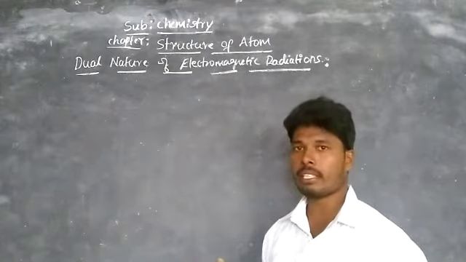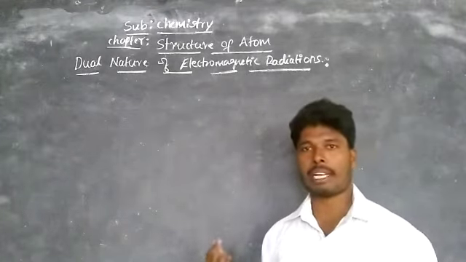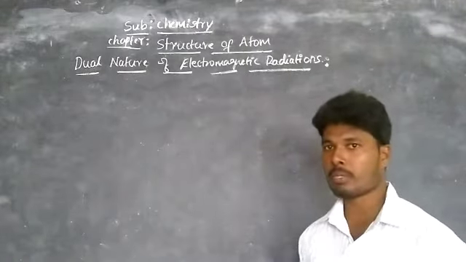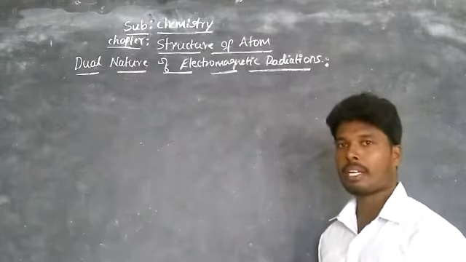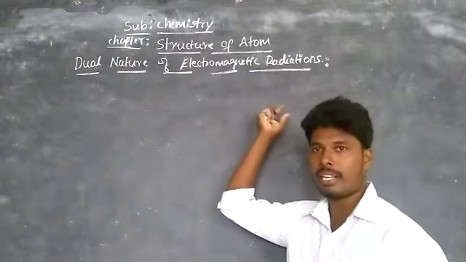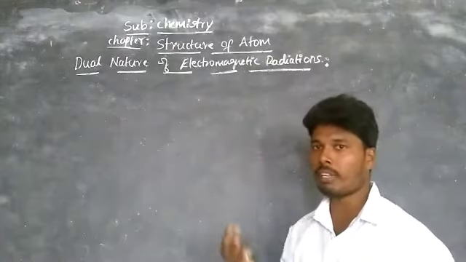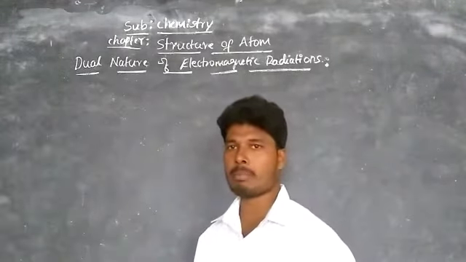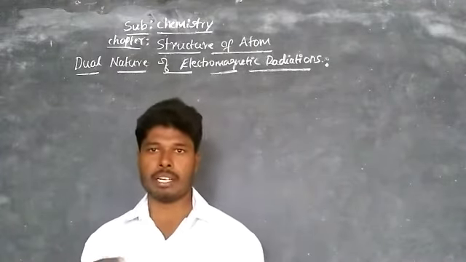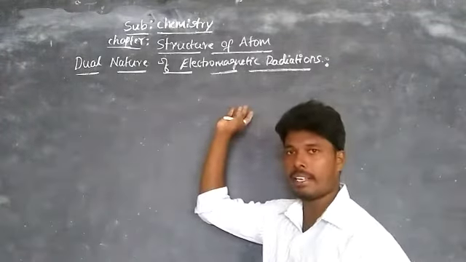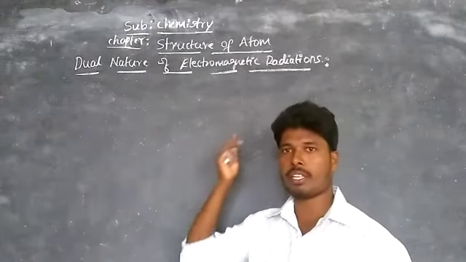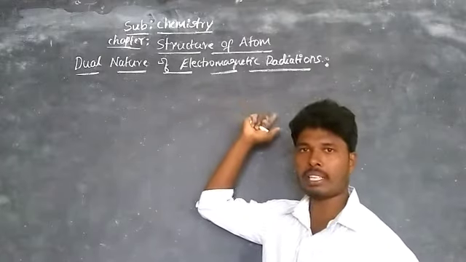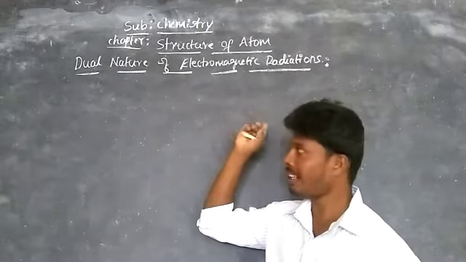Similarly, phenomena such as photoelectric effect, black body radiation, and atomic spectra of atoms are explained by particle nature of electromagnetic radiations. It means some phenomena are explained by wave nature and some other phenomena are explained by particle nature. Thus, the light radiation has both wave nature and particle nature. That is called dual nature of electromagnetic radiations. Okay, I hope you are understanding.